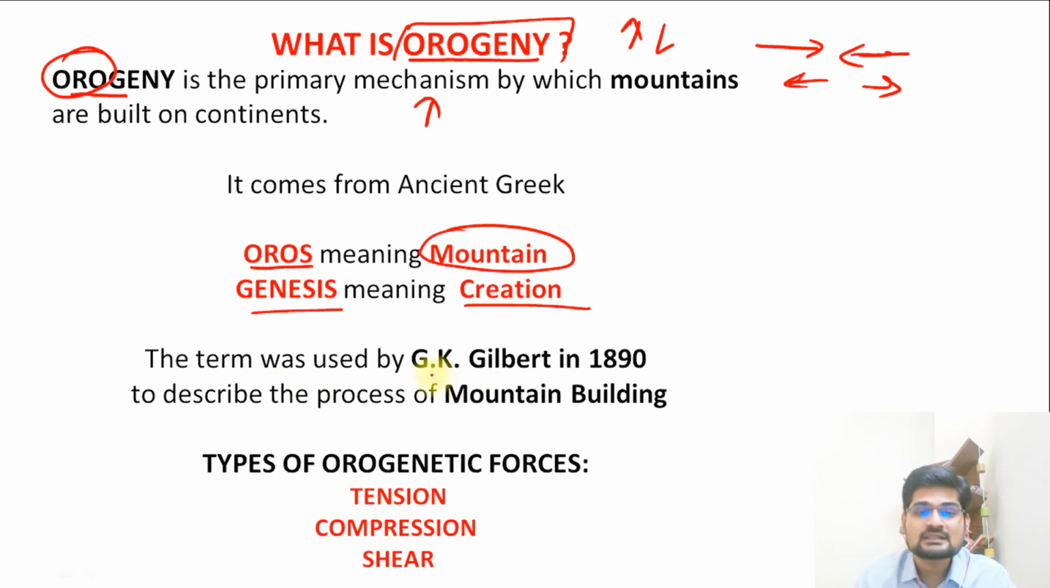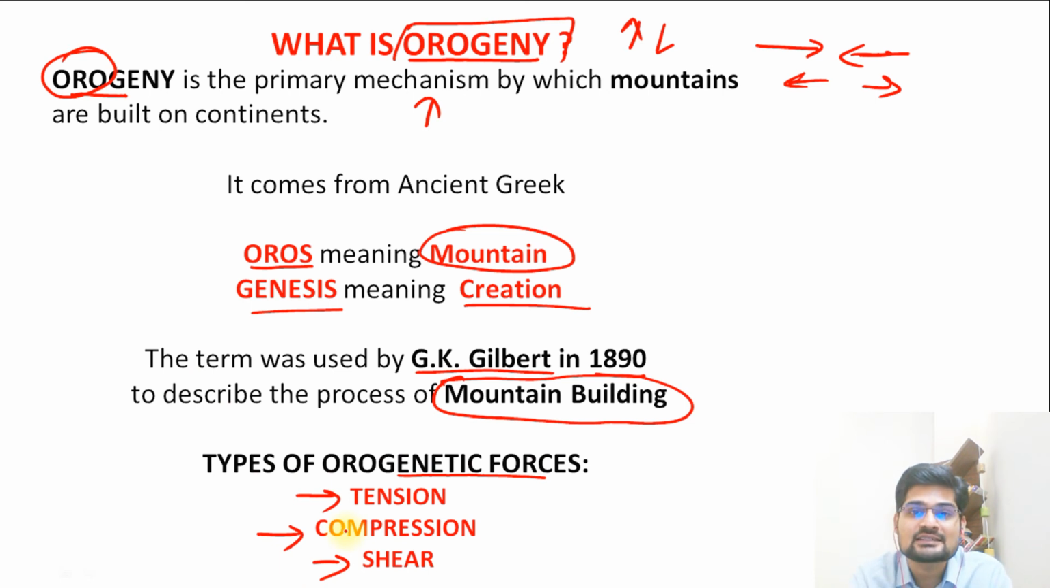This term was introduced by G.K. Gilbert in 1890 to describe the process of mountain building. So orogeny and epeirogeny are two brothers. One is vertical and one is horizontal movement. We need to understand oro is mountain, so mountain forming, and epeiro is mainland, that is continent forming. So how these continents have formed and how these mountains have formed is hidden in the concept of epeirogenetic and orogenetic movements, which are part of the diastrophic forces, the slow, gradual forces. The types of orogenetic forces are tensional force, compressional force, and shear.